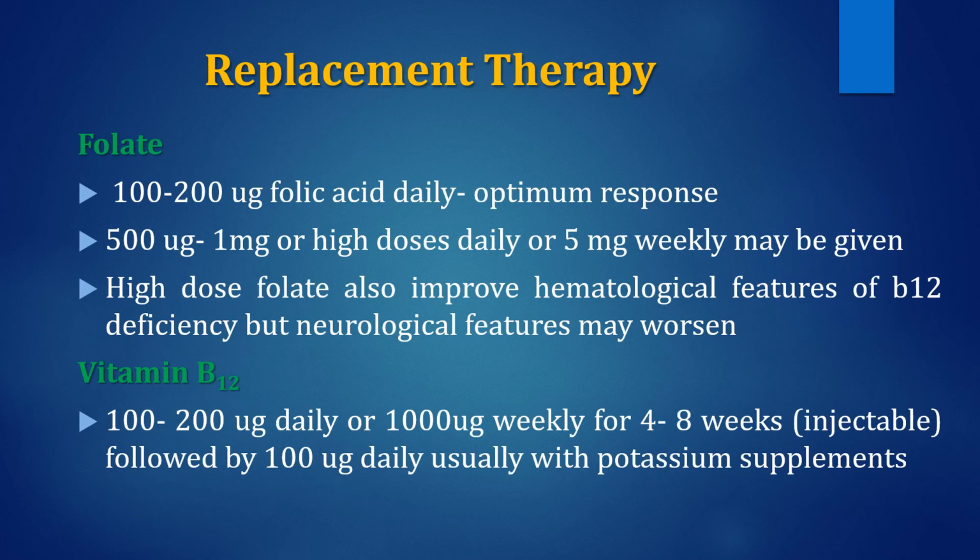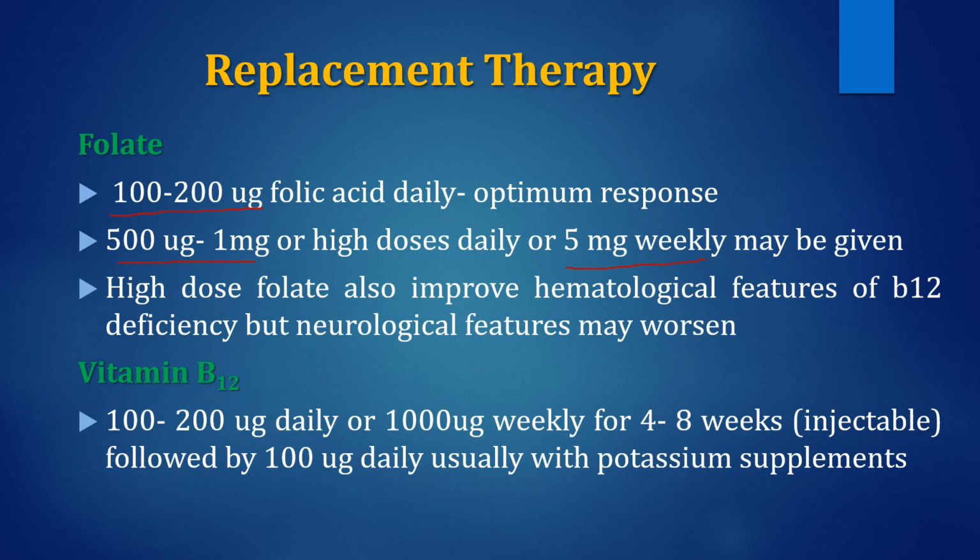In replacement therapy, for folic acid, the optimum dose is usually 100 to 200 microgram, but as such small dose formulations are not available, and usually we give up to 5 milligram of the folic acid daily even, but even if it is given weekly, it is sufficient. But if we are giving only high dose folic acid in megaloblastic anemia, it will improve hematological features of B12 deficiency as well, but neurological features may get worsen.